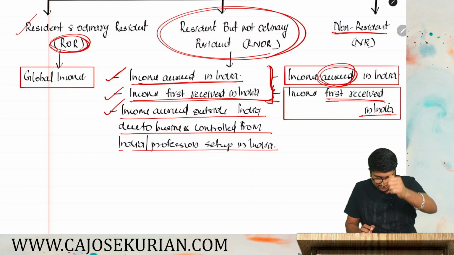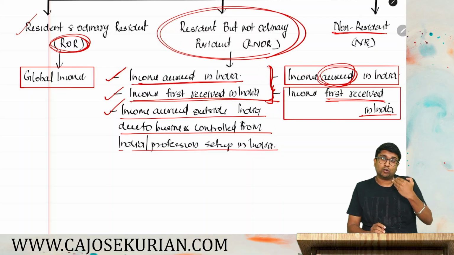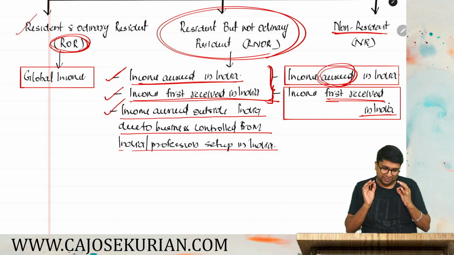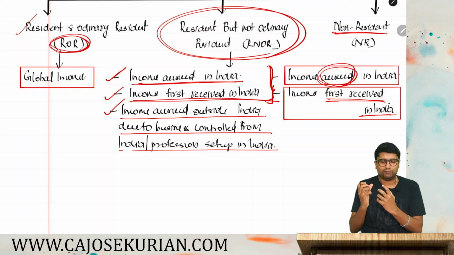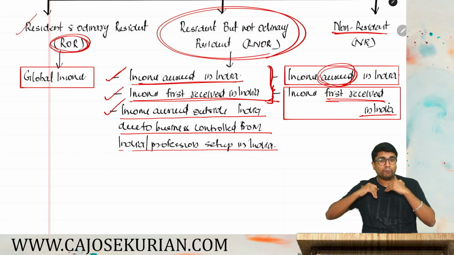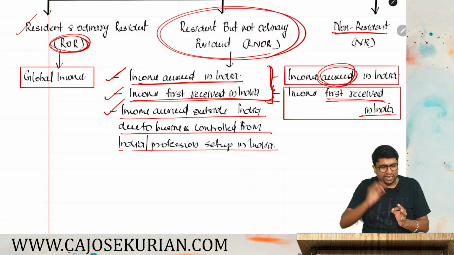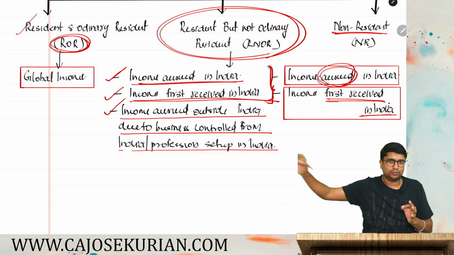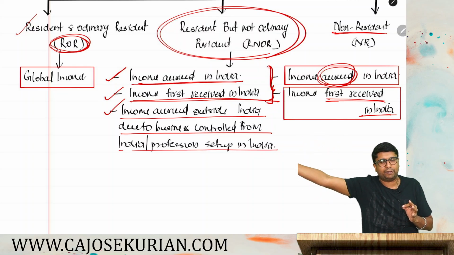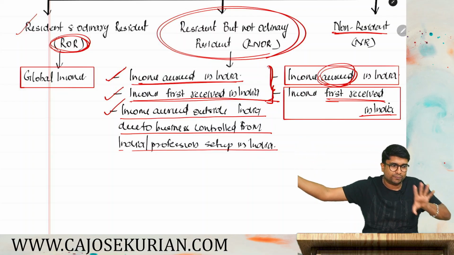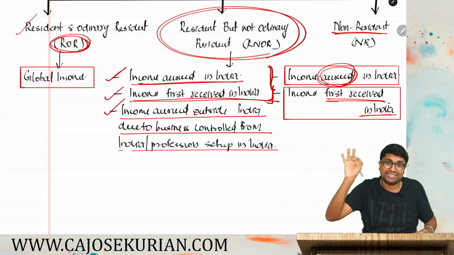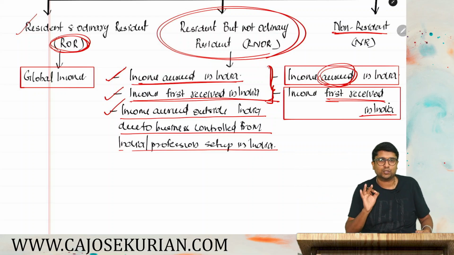Plus one more thing is there. What is that? Income accrued outside India due to business control from India or profession set up in India. You have some business which is getting control from India, or you have a profession which is set up in India. Due to that only you got an assignment overseas. You have done that assignment overseas, received the payment. So you have received or you have accrued an income outside India due to your business control or profession set up in India. In that case, that also will form part of the scope of total income if you are an RNOR.